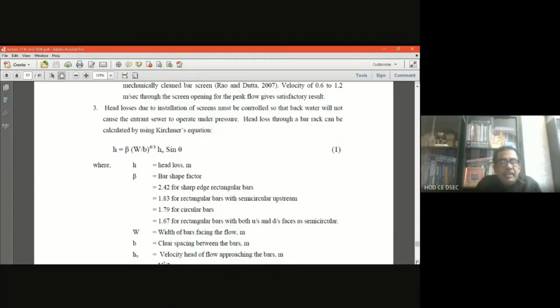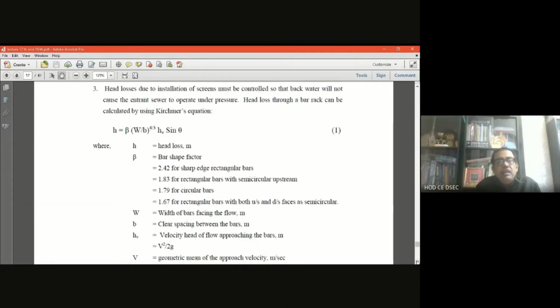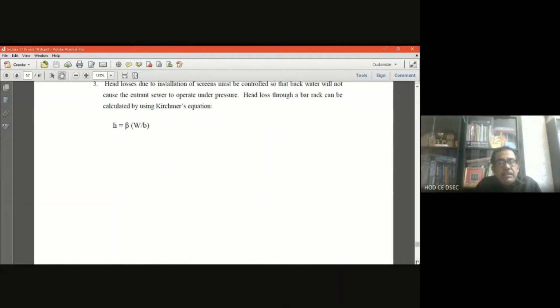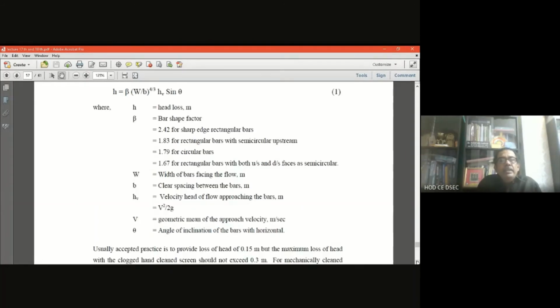h_v is the velocity head. From fluid mechanics we know the velocity head is v square by 2g. And θ is the inclination of the bar with the horizontal, which we have seen in the figure. So knowing these values, we can calculate the head loss in the bar screen.